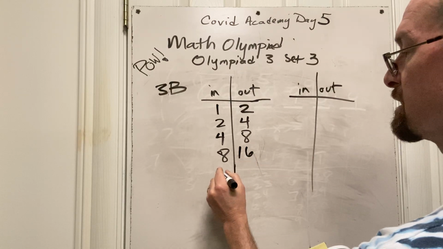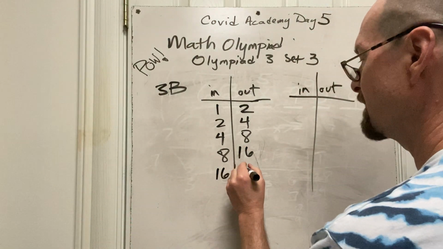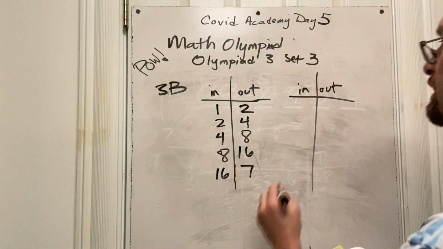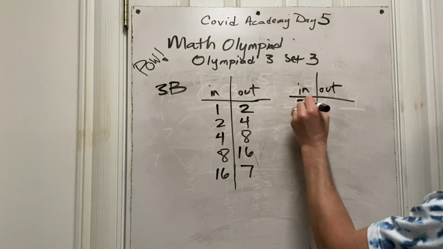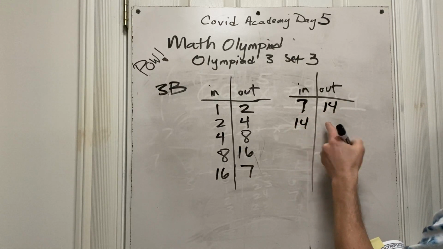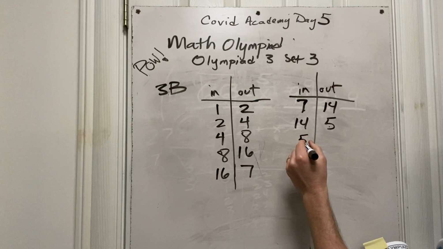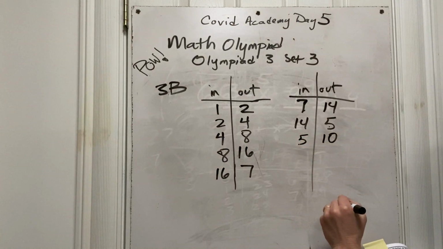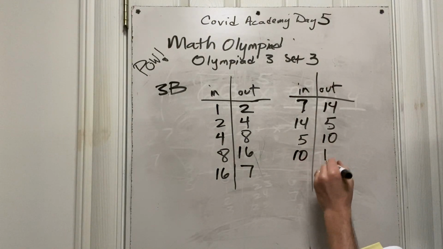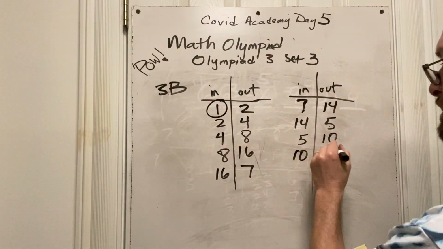She puts in the 16, and this time it adds the 2 digits. So it spits out a 7, because 1 plus 6 is 7. You're like, okay, now I get the idea. So I put in a 7, and I double it, so I get 14. She puts in the 14, adds them, she gets a 5. She puts in a 5, and she gets a double, she gets to a 10. And now she puts in a 10, and it spits out a 1 again. She started with a 1. Now she's back with a 1.